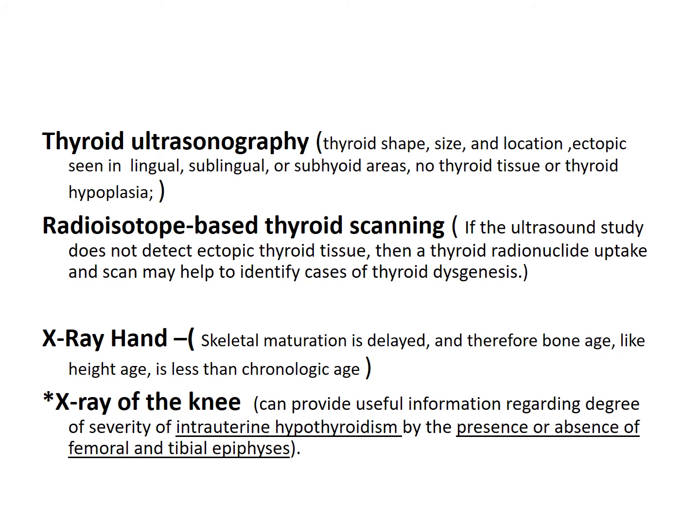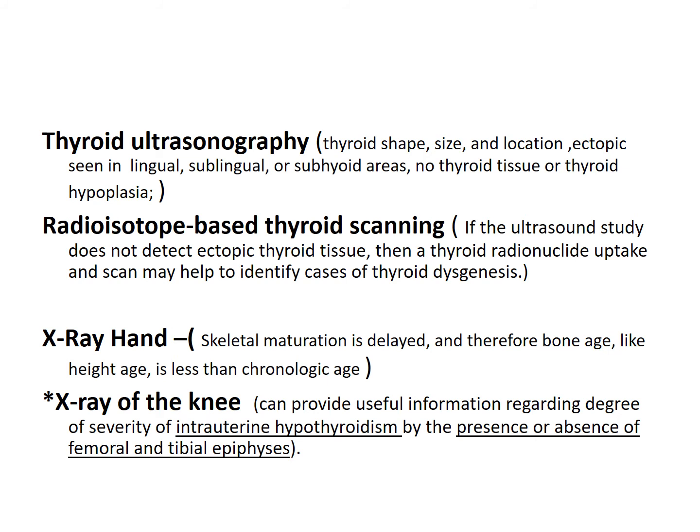Radiological examination is very important, and therefore we do the X-ray of the hand, and we see in the next slide the different radiological views. Skeletal maturation is delayed, therefore the bone age, like the height age, is less than the chronological age.